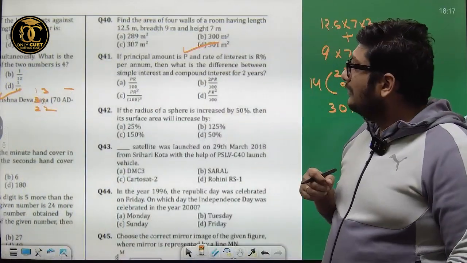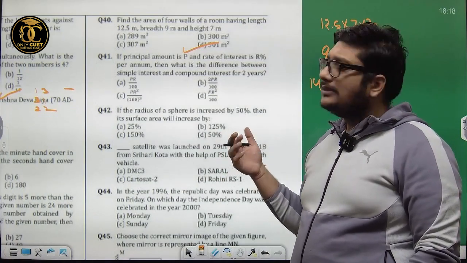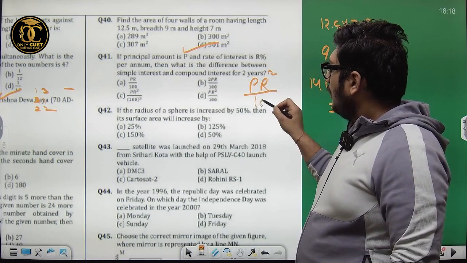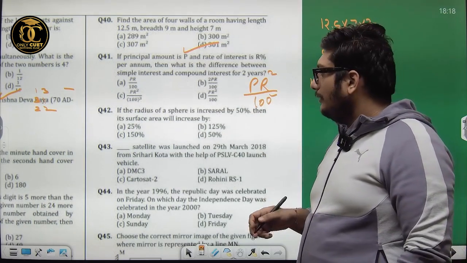Now see, question number 41. The question is absolutely clear, but there is differences in options. The correct answer is PR square on 100. We don't have that in the option. That is why I told you to mark it in.